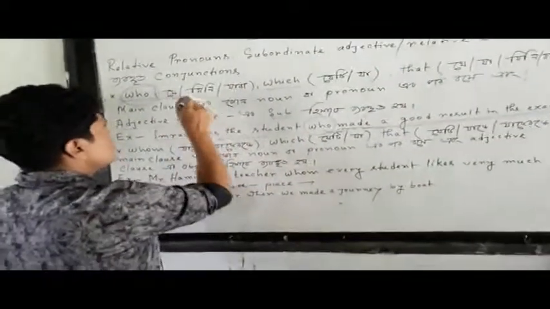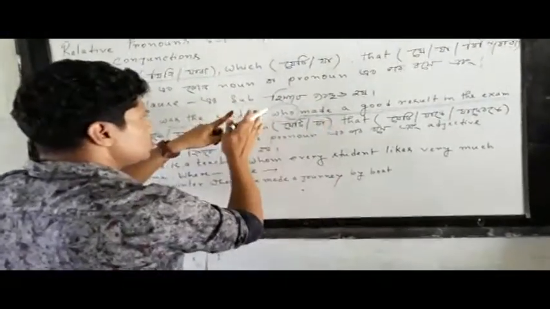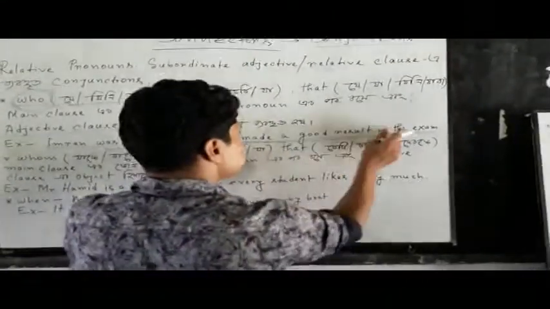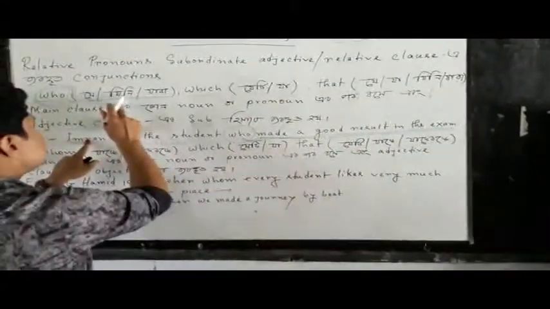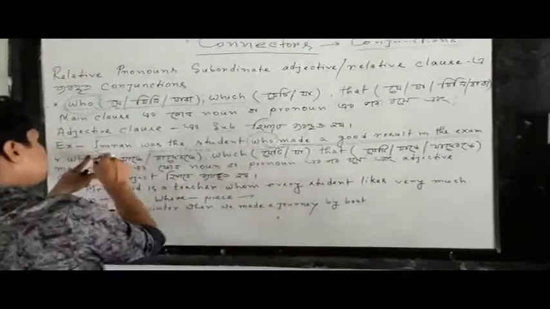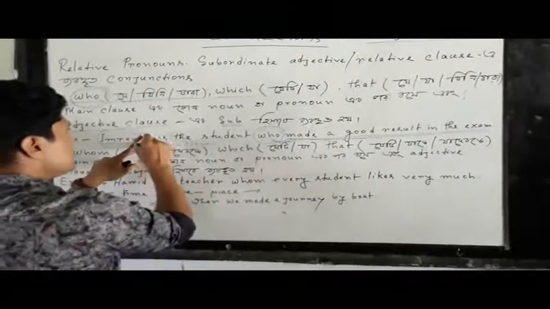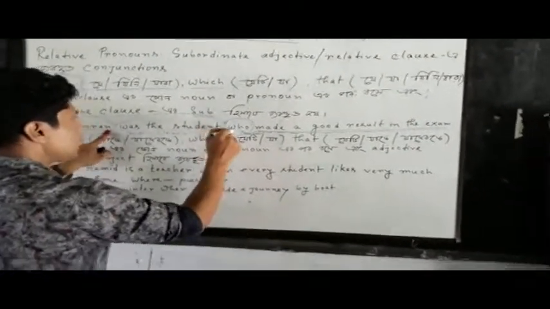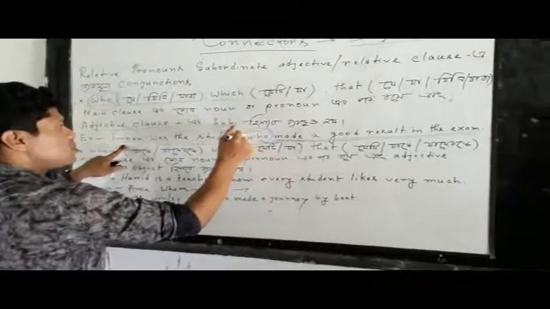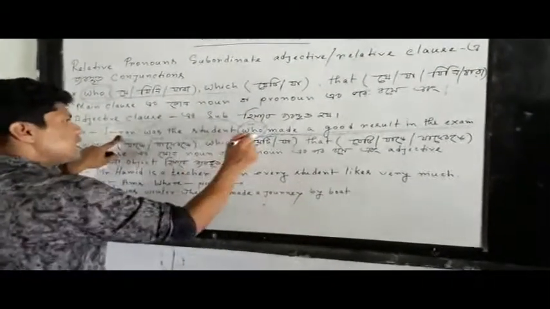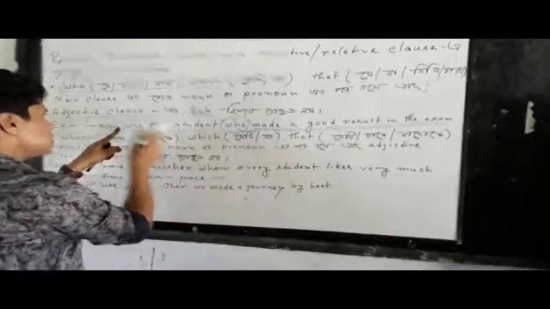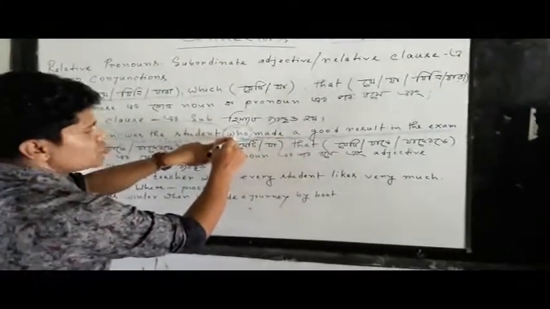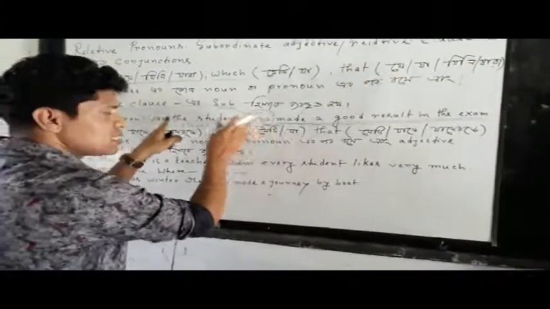So this meaning, if we take a look clearly, Imran was the student who made a good result. So here je, jini, jara. My subject is Imran. So Imran is just identified with the relative pronoun who. If who and Imran, just these are the same things. Who says Imran, here is who. So I think this is very much clear to you.